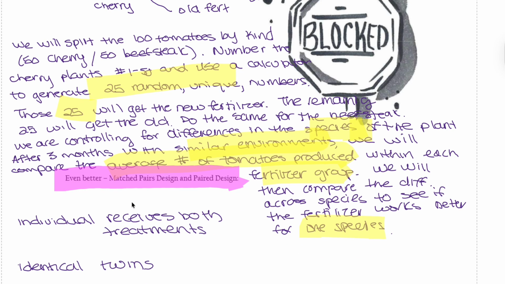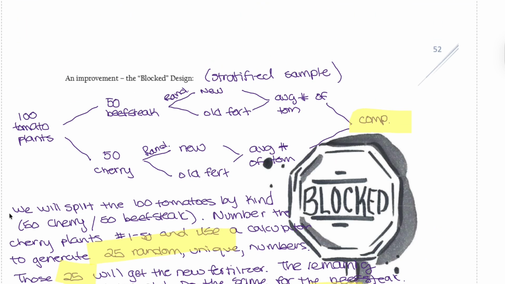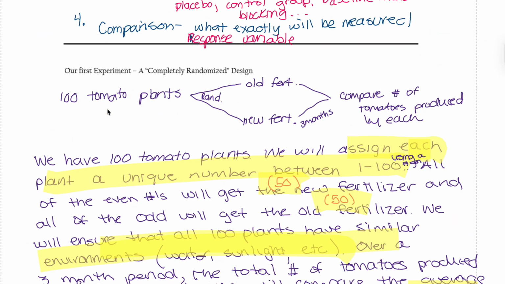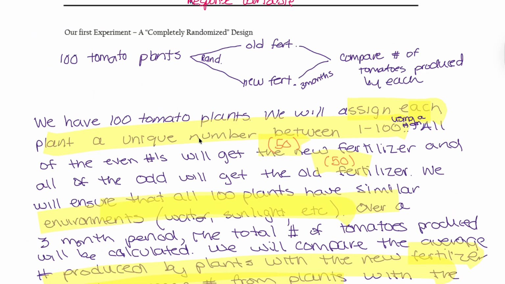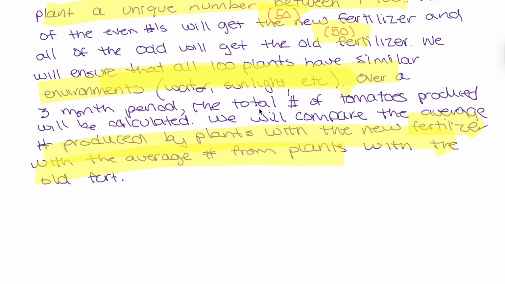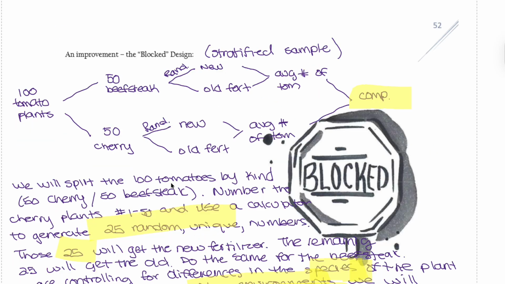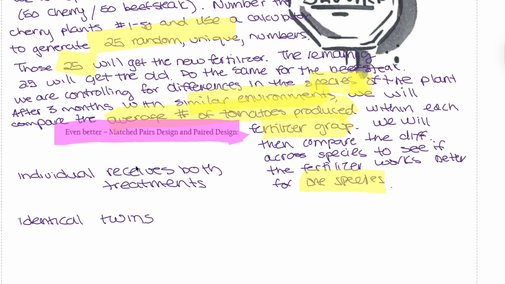Even better, matched pair design. So you can see that we're moving from level 1 to level 2 and level 3. Level 1 will be a completely randomized design, level 2 will be block design, level 3 will be matched pair design. This will help us to eliminate or reduce more bias or variables.